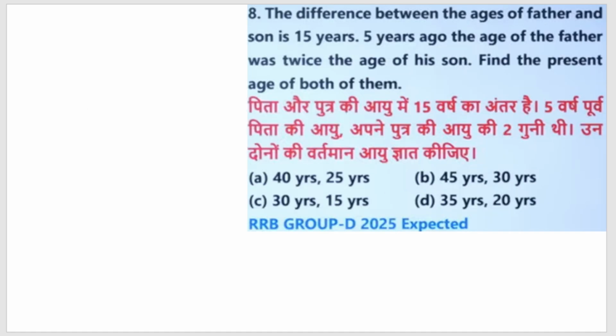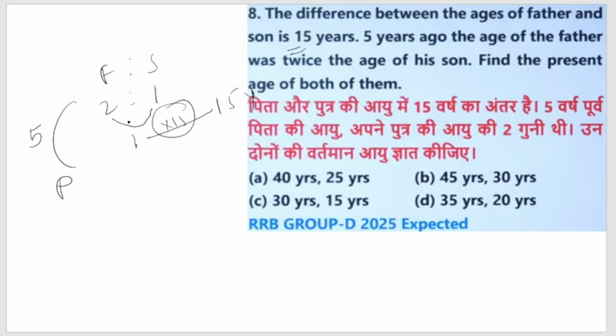Next question dekhte hain. The next question is the difference between the age of father and his son is 15 years. 5 years ago the age of father was twice that of his son, and the difference between the age of father and son is 15 years. So if we take the difference between the ratio, 1 is equivalent to this 15 years, so we have a multiplier of 15.